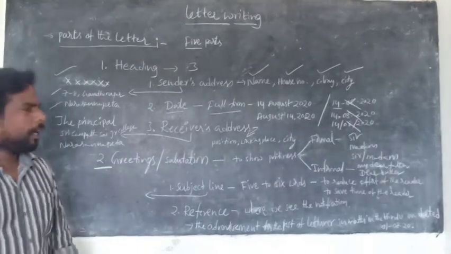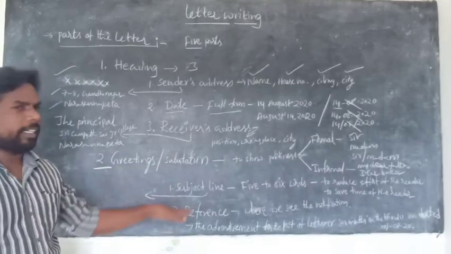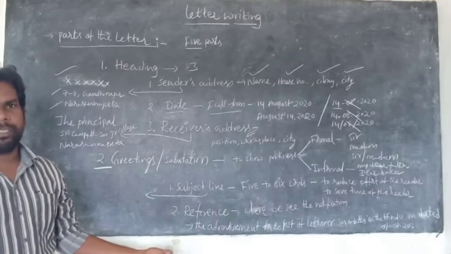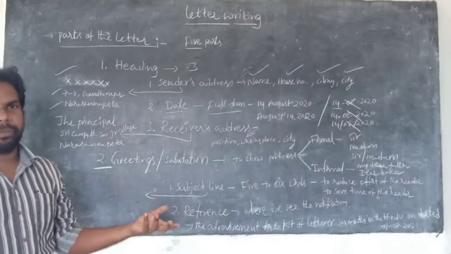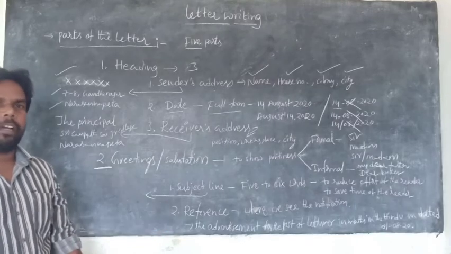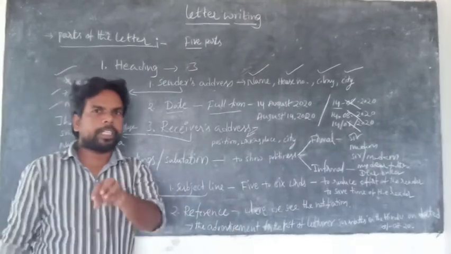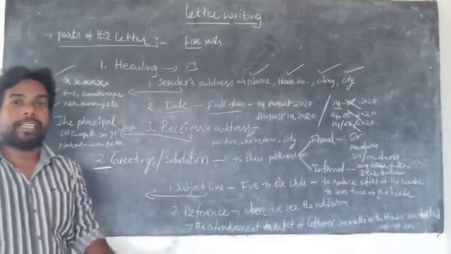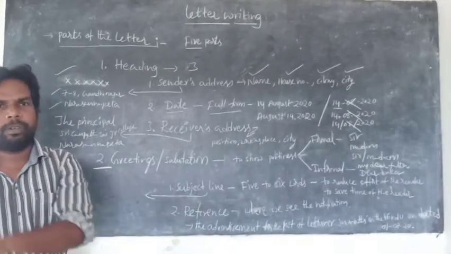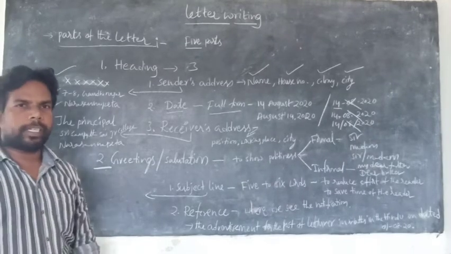Is it clear what I am saying? The subject line's purpose is that after reading it, they could understand the entire content of the letter. They need not read the entire letter, the body of the letter, because they don't have much time to read all the letters sent to officials. So this is the purpose of the subject line. It must be 5 to 6 words, not sentences, and it must be written only in formal letters.